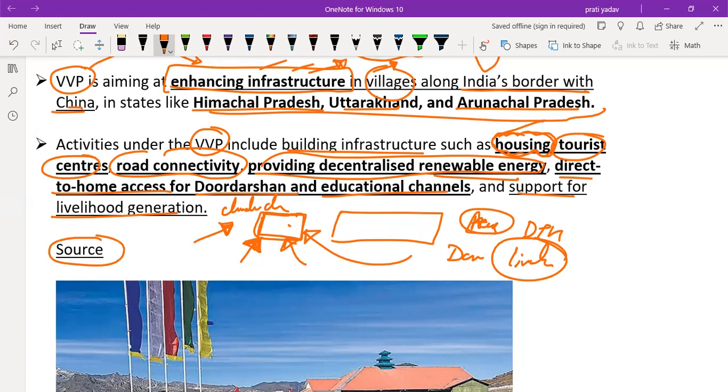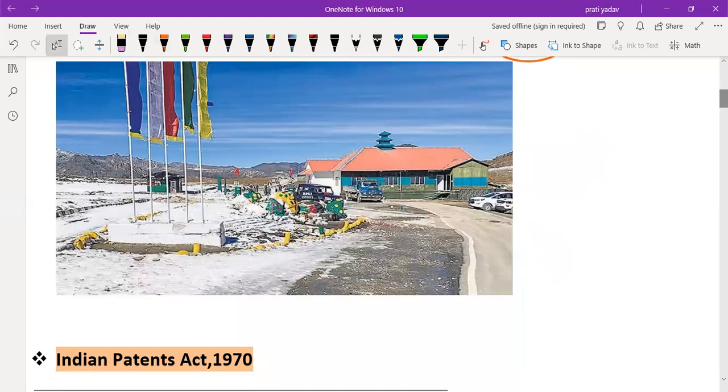The main thing is just to remember the states and villages where enhancing of infrastructure is going on, as well as the benefits provided by the infrastructure building activity. Through this picture, you can clearly see a village in the remotest area, in a bordering village of China.